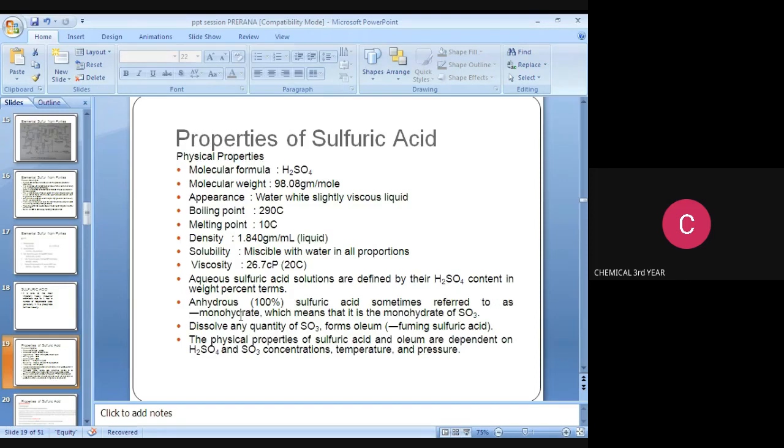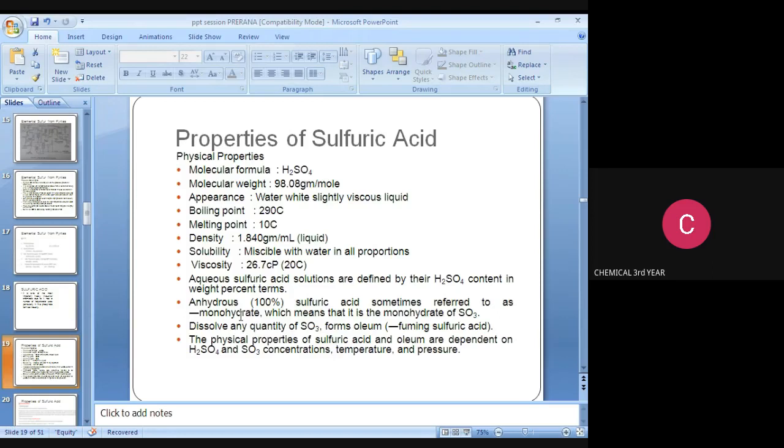Boiling point is 290 degrees Celsius and melting point is 10 degrees Celsius. Density is 1.840 gram per ml, liquid. Solubility: miscible with water in all proportions. So note it down, the solubility of sulfuric acid is miscible with water in all proportions. Then next, viscosity is 26.7 cP, that is centipoise.